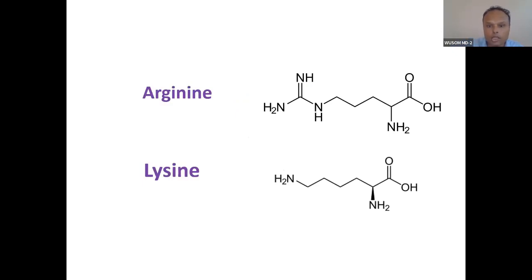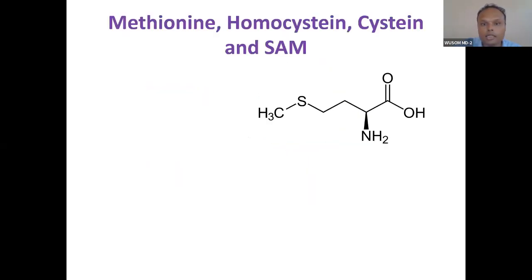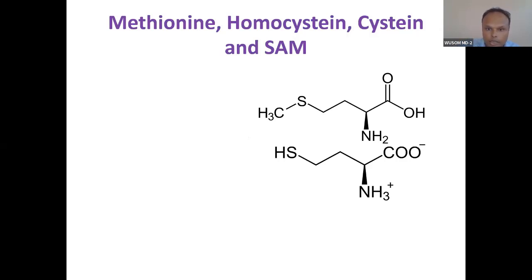So this is arginine, and lysine, you know, arginine and lysine. What is the function of arginine? This is methionine. And this is homocysteine. When you remove one methyl group from methionine, it becomes homocysteine. When you add one methyl group, it becomes methionine. These two reactions are done by methionine synthase, and this one is done after conversion into SAM. It is part of the activated methyl cycle.